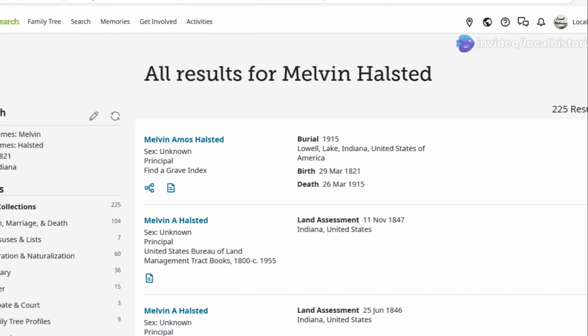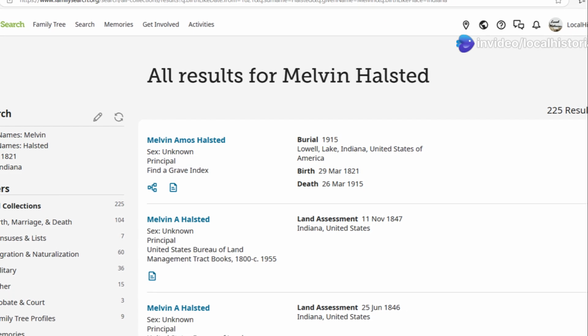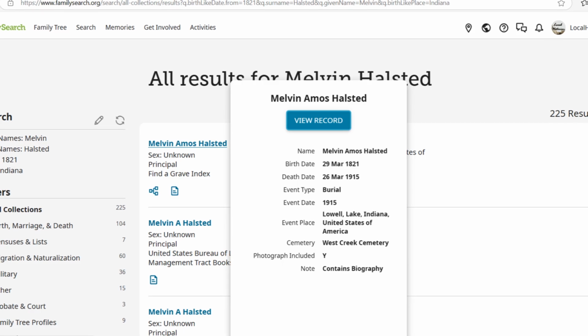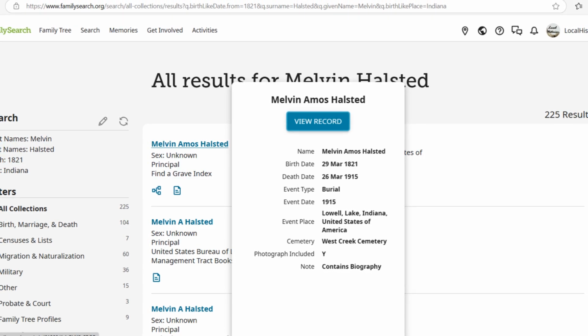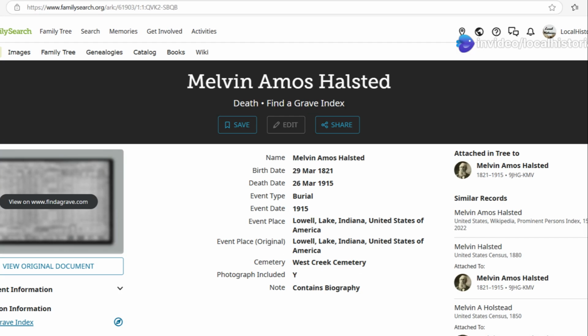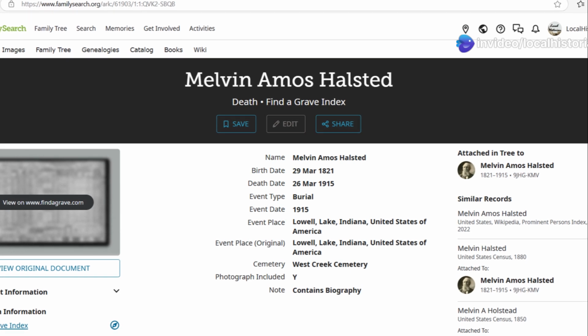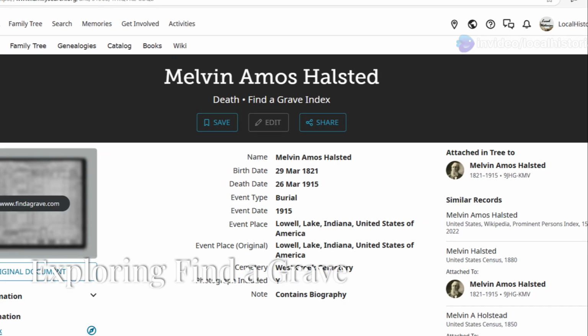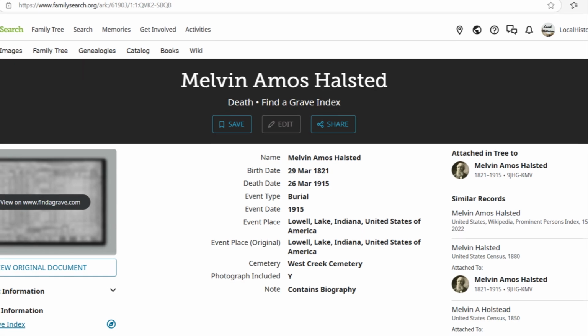It has searched its vast database, and the first hit is a Find a Grave record with his death date and burial information. Looks good and looks like our guy. Just hover over and we get a pop-up showing more information. Name of the cemetery, West Creek Cemetery, and we have the option to click on View Record. Let's do that. This screen on the left directs us that we can view the original post on Find a Grave. I am game. Let's go.